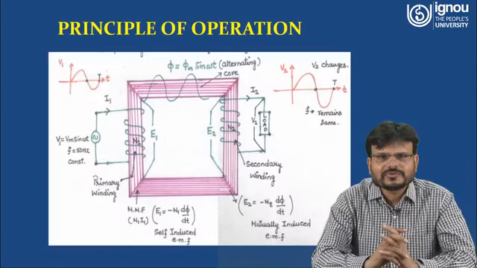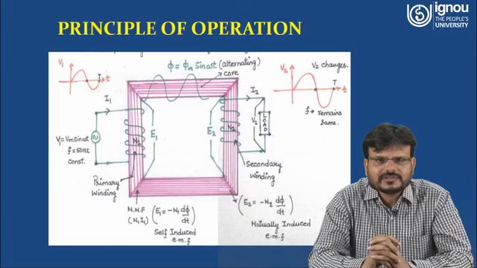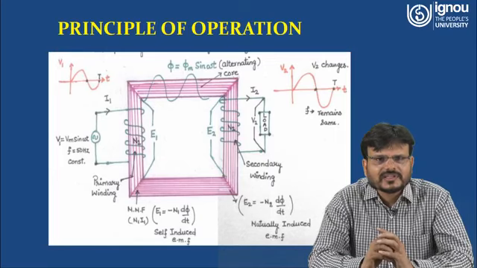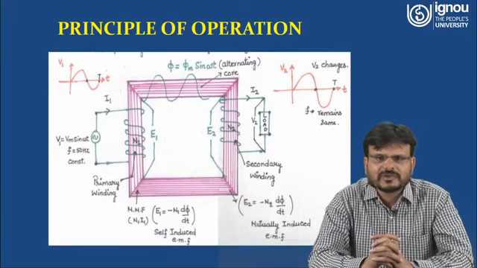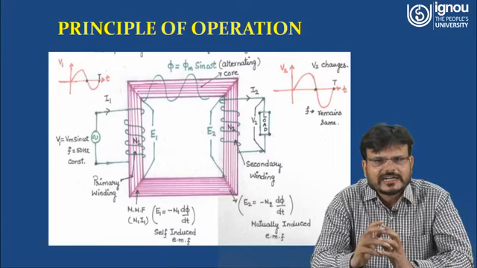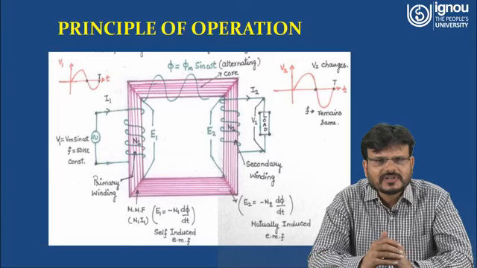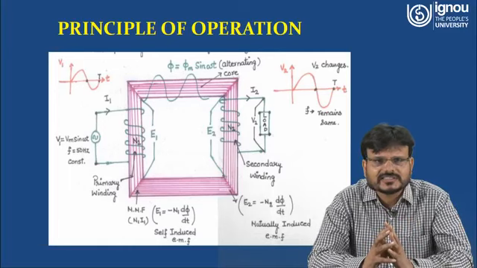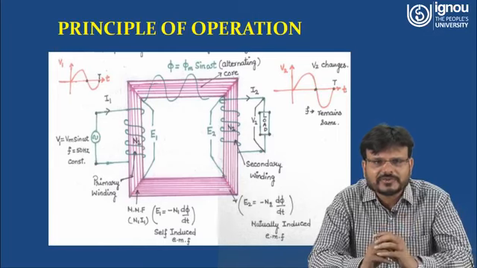Here you can understand the principle of operation in the diagram. Here you can see the core, which is shown in this pink color. Here the number of turns at the primary side is N1 and the number of turns at the secondary side is N2. Here you can see the sinusoidal waveform at the primary side. On the y-axis V1 has been shown with respect to time, and just observe the magnitude of that particular sine wave V1.